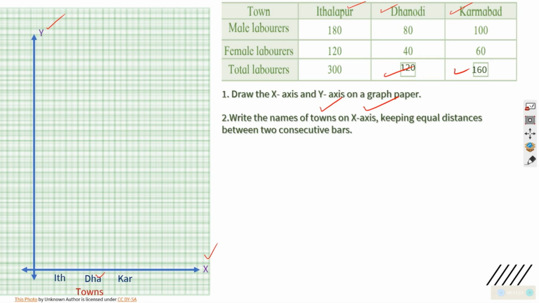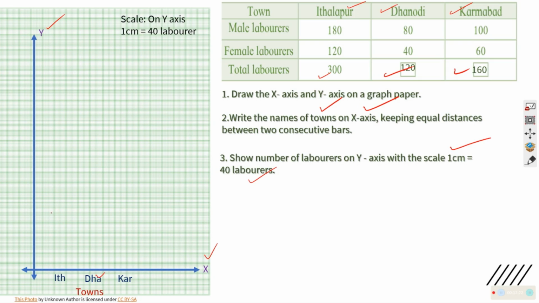These are towns. Okay. Now I will think of what is to be written on y-axis. The number of laborers should be written on y-axis, maximum is 300. So accordingly I should take the scale. So on y-axis 1 centimeter is equal to 40 laborers. So there should be 40 into 7 is equal to 280. So 8 centimeter minimum should be there. So I know that it is more than 8 centimeter.